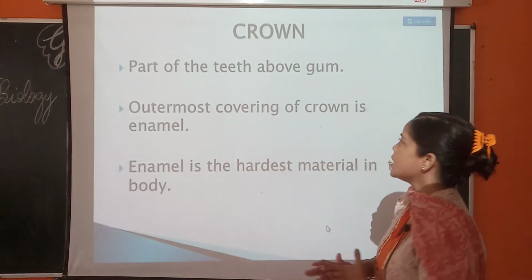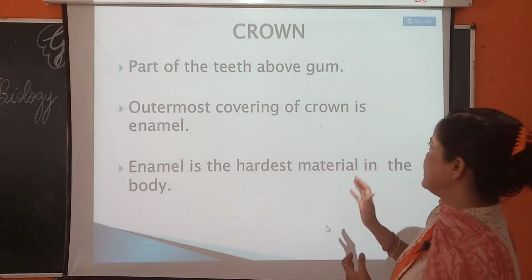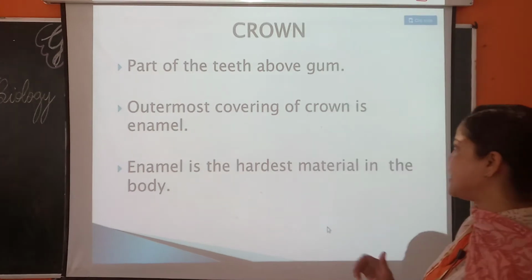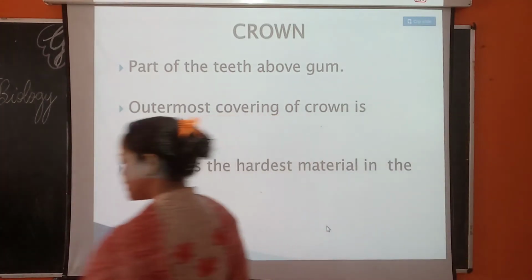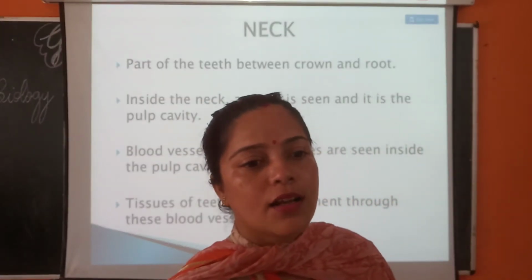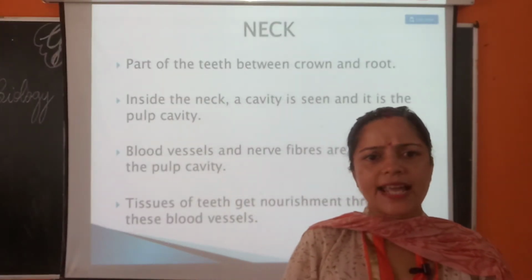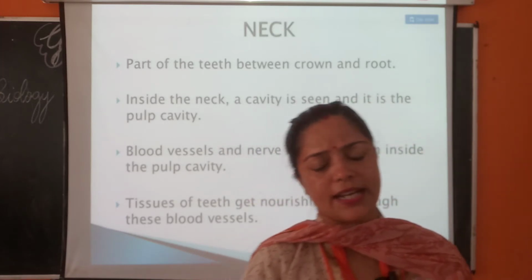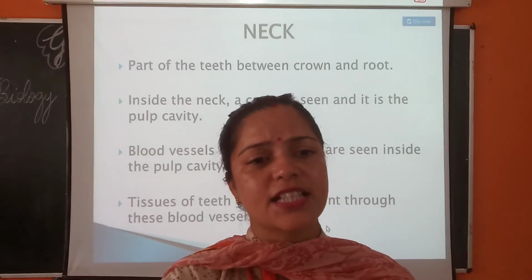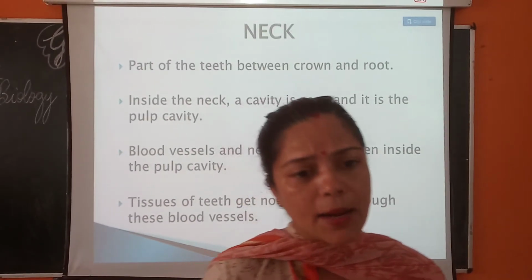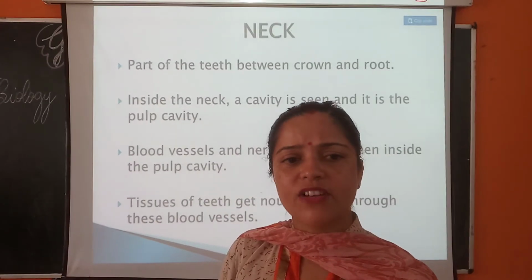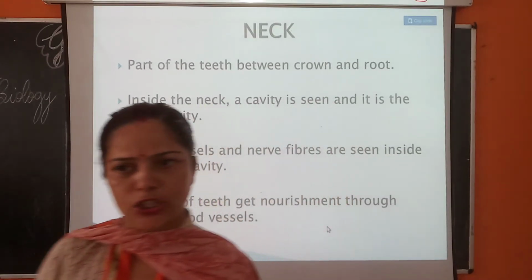Crown is the part of the teeth above the gum. The overmost covering of the crown is enamel, and enamel is the hardest material in the body. Okay? So, there is a bone-like hard substance present just below the enamel that is called the dentine, and it is a hollow space. This space is filled with soft material called pulp, and pulp has blood vessels and nerves, and the blood vessels give nutrition to the teeth.